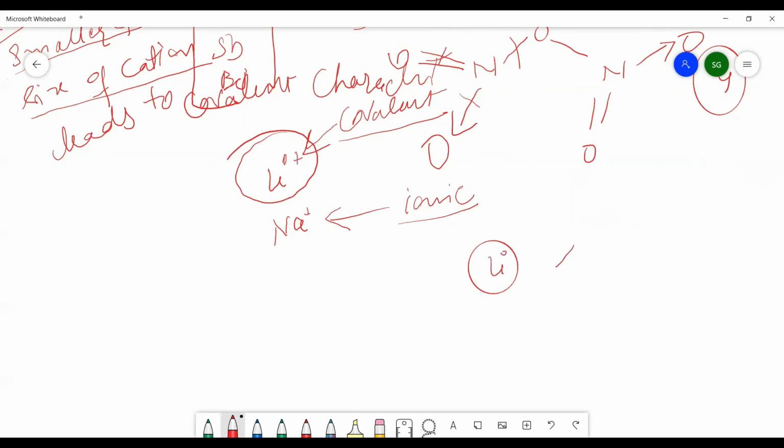And suppose an X negative ion is present here. So it will polarize this negative charge. And what does polarization mean? Polarization means the negative charge gets dispersed, and dispersion means covalent nature, and separation means ionic nature.